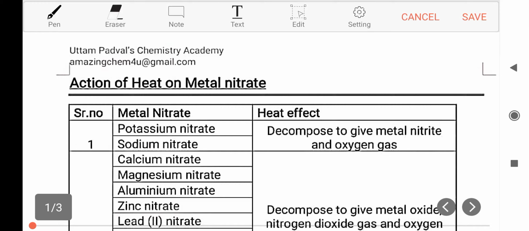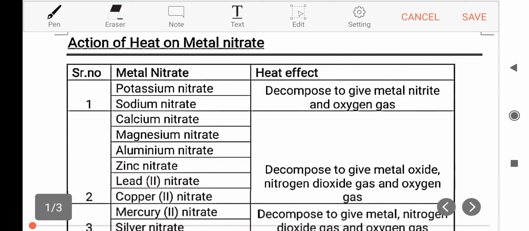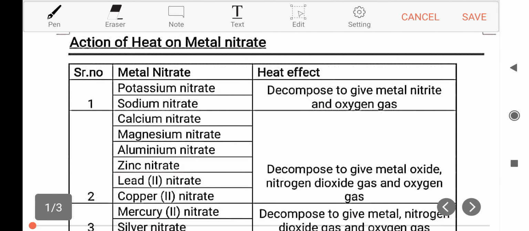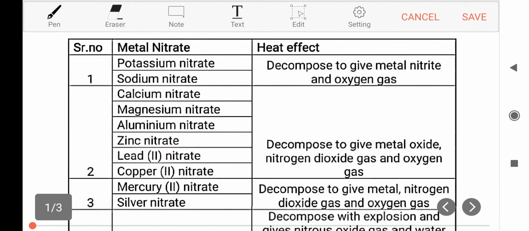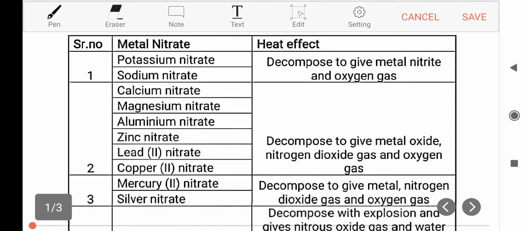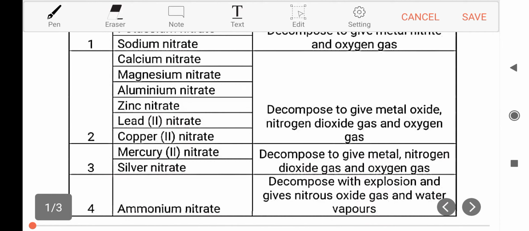Hi, today we'll learn the action of heat on metal nitrates. Now, there are metal nitrates like potassium nitrate, sodium nitrate, calcium nitrate, magnesium nitrate, aluminum nitrate, zinc nitrate, lead nitrate, copper nitrate, mercury nitrate, silver nitrate, and ammonium nitrate.